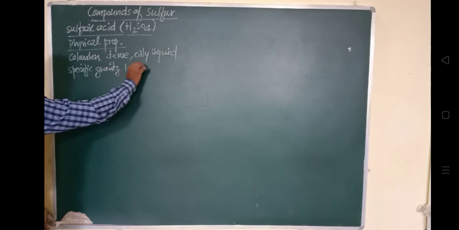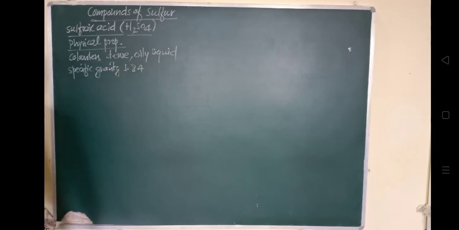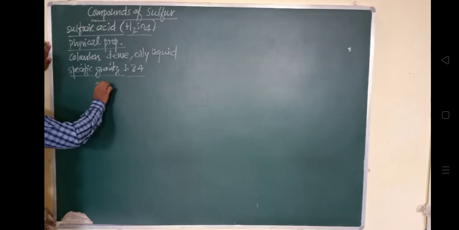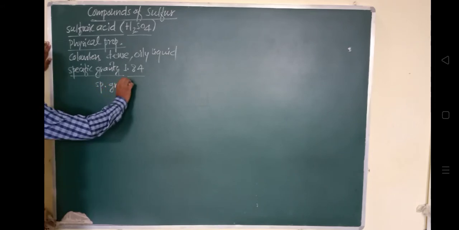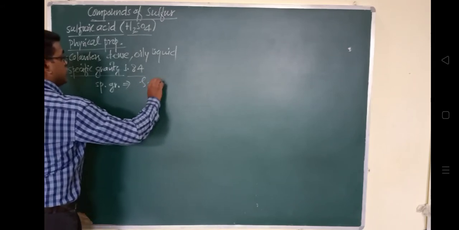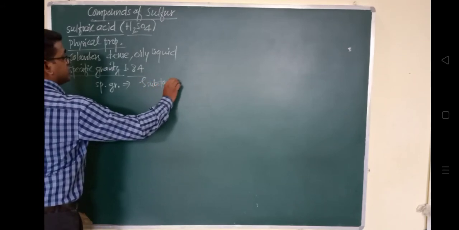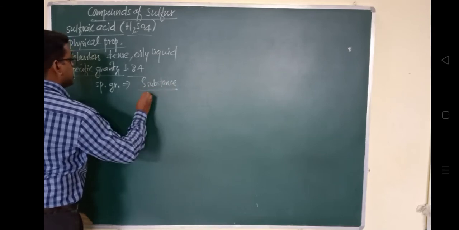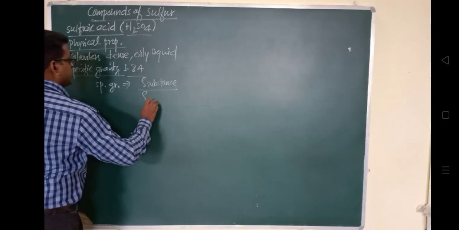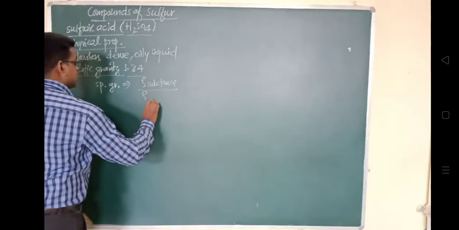What is the specific gravity of any substance? The specific gravity of any substance is the density of that substance, rho, divided by the density of the pure liquid, that is, the density of water. And the density of water is 1000.